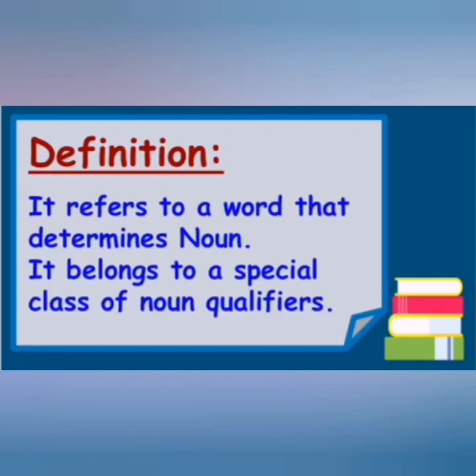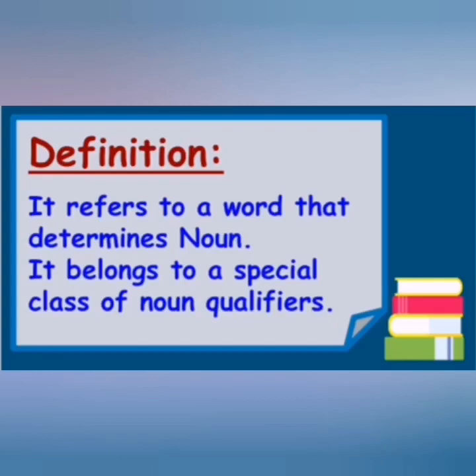Earlier, determiners were taken for adjectives for the simple reason that they came before nouns, but they are not adjectives because they do not describe a noun. They simply identify or specify a noun in some way. You can say it determines the noun about the quantity. For example, a and the.